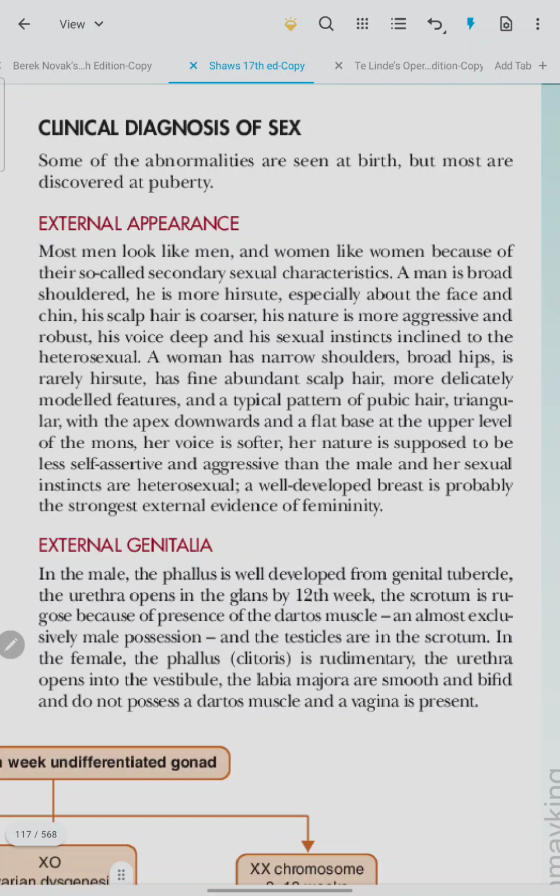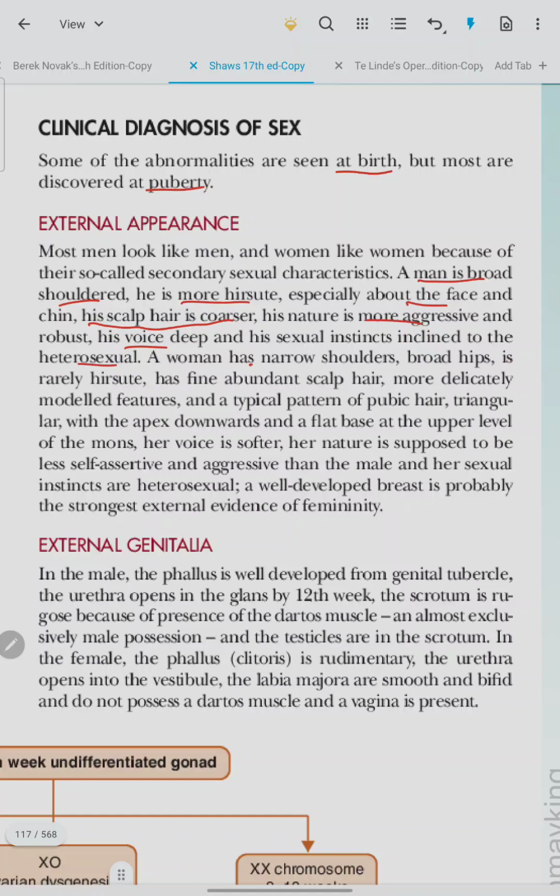Clinical diagnosis of sex. Some abnormalities are seen at birth, but most are discovered at puberty. A man is broad-shouldered. He is more hirsutized, especially about the face and chin. His scalp hair is coarser. His nature is more aggressive and robust. His voice is deep. His sexual instinct is inclined to be heterosexual.